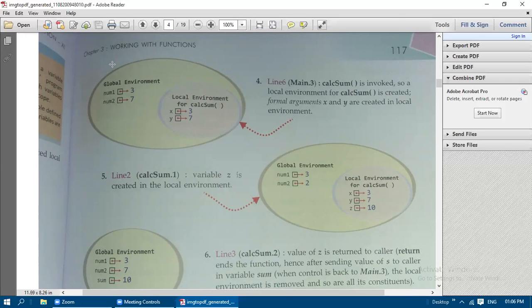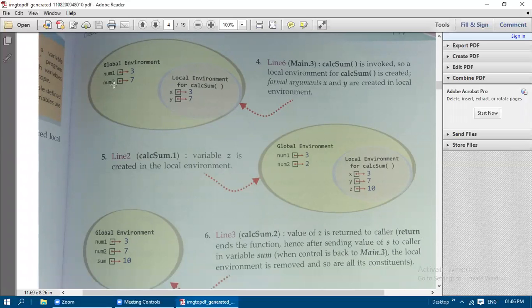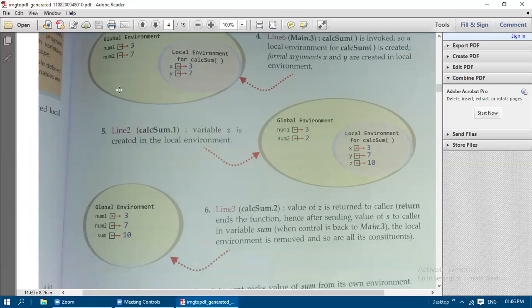One is the big oval for the global environment, and the small oval shape is used to indicate the local environment, that is for the calc_sum function, and the global environment is for what? The main program. Now line 2 in calc_sum is going to be executed. So z is equal to x plus y is performed, and variable z is created in the local environment.